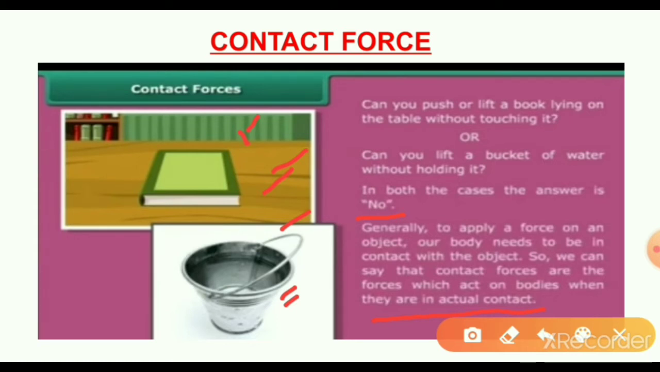So when they are in actual contact. For example, here the book: we have to apply some force on that book, and the book is moving. So what is the contact here? Your hand and the book are in contact with each other. Similarly, if you hold a bucket, your hand and the bucket are in contact with each other, so that is known as actual contact. Here those forces we have to call contact forces.